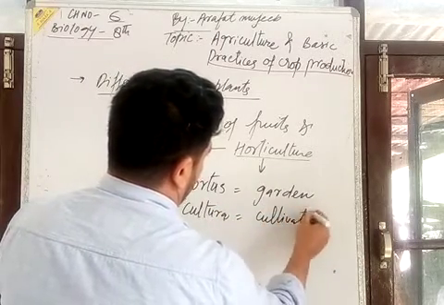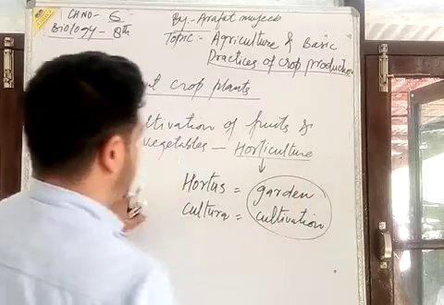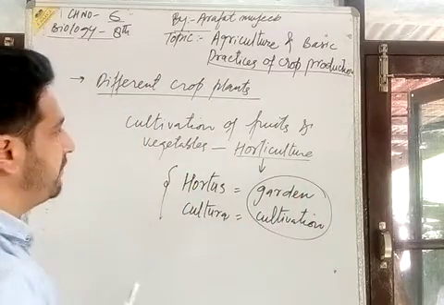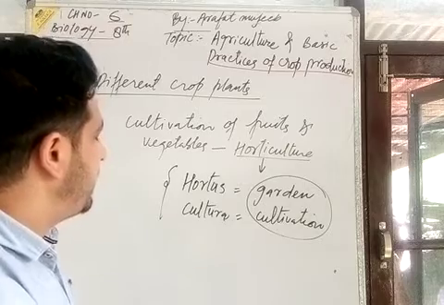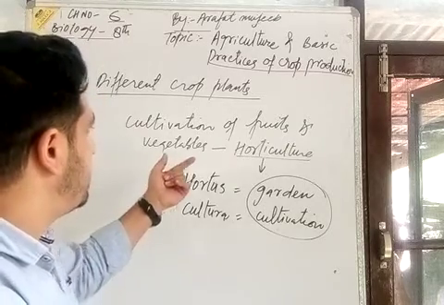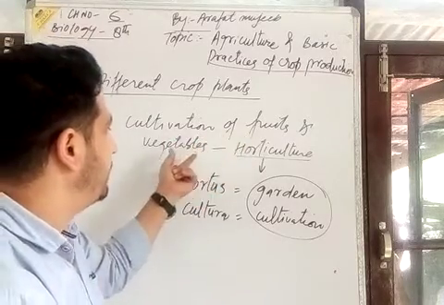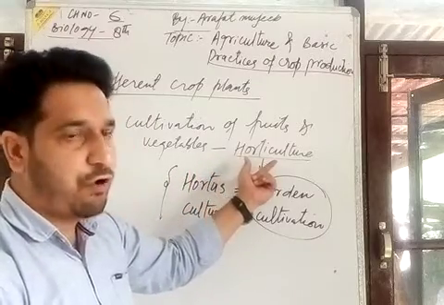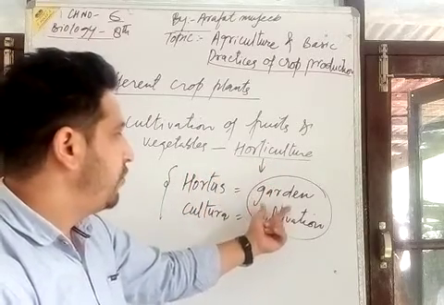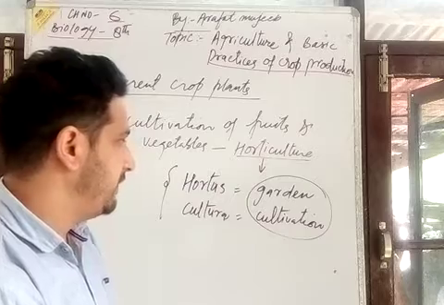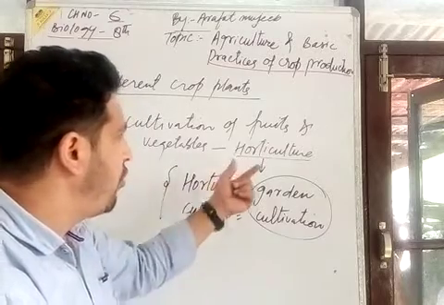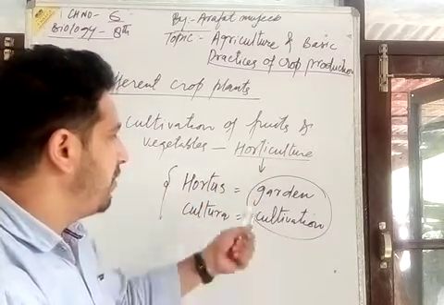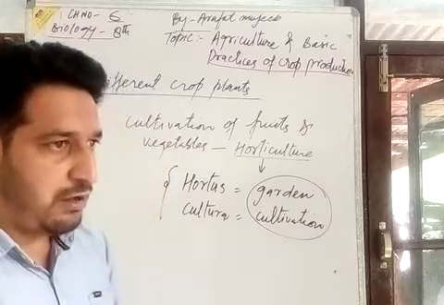So horticulture refers to the cultivation of fruits and vegetables, and it is also named garden cultivation.